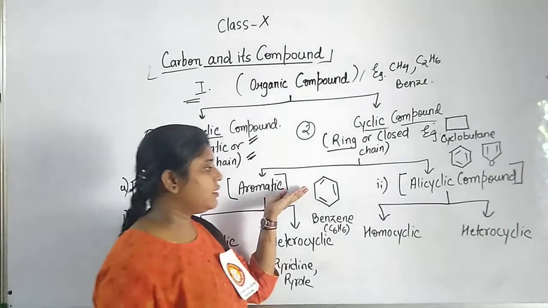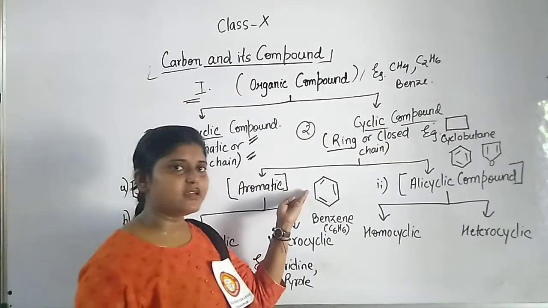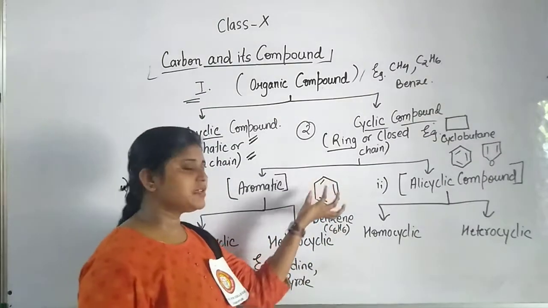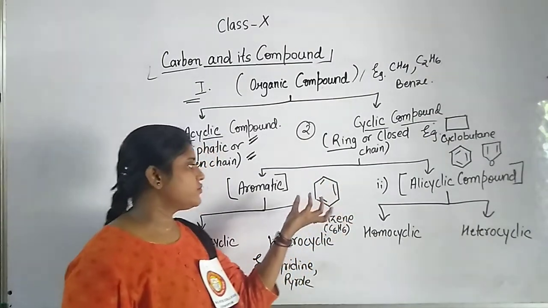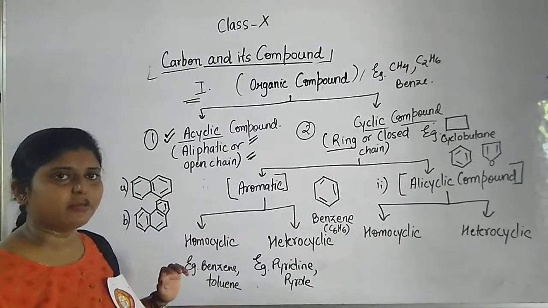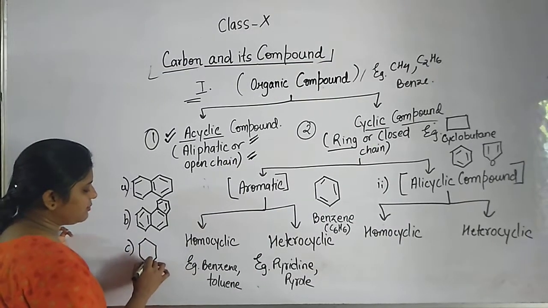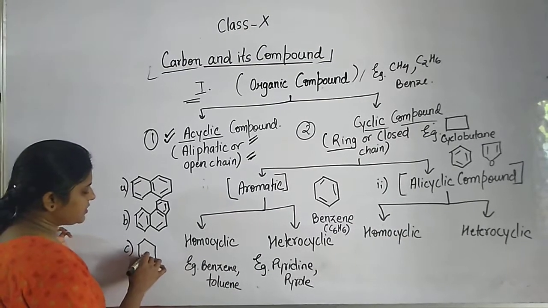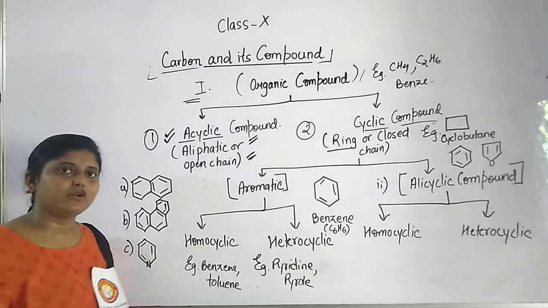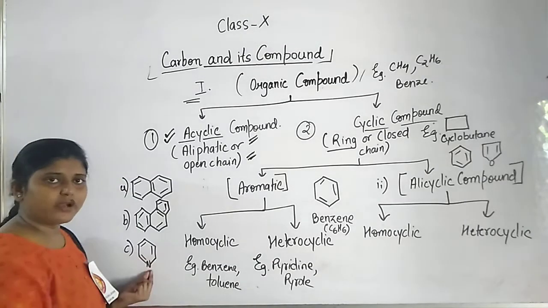Because it contains a benzene skeleton, that is 6 carbons or more than that, but the basic skeleton is necessary. So this is also an aromatic compound, and this is also an aromatic compound. Or suppose we take an example of pyridine. This is also an aromatic compound, because there is a single double bond alternation.